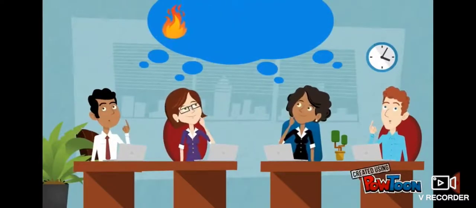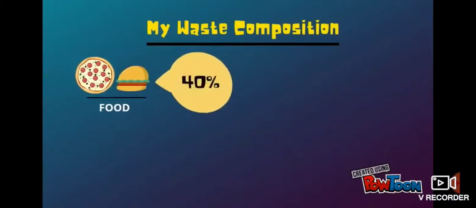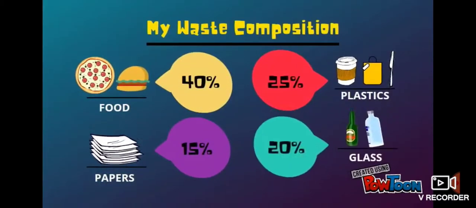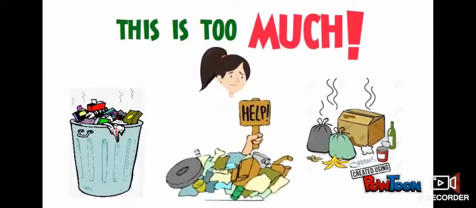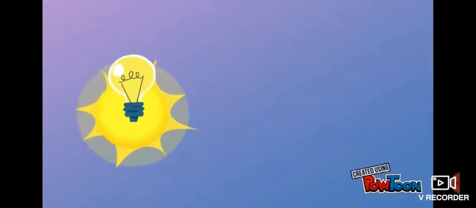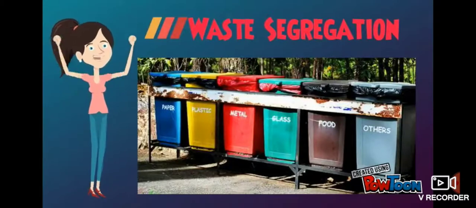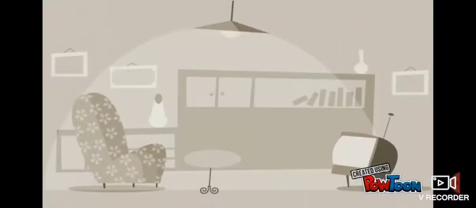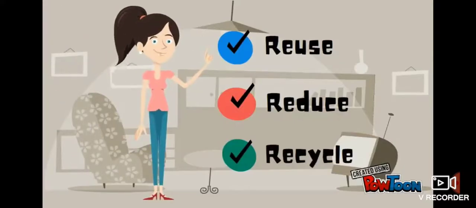What will I do with my waste? This is what should be taught by you. See, waste composition: food 40%, papers 15%, plastic 25%, glass 20%. This is too much, isn't it? So what is the best idea? See, waste segregation: paper, plastic, metal, glass, food. So you can use these 3 R's: reuse, reduce and recycle.